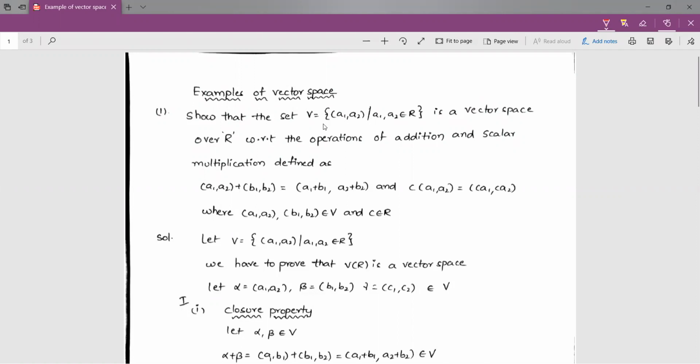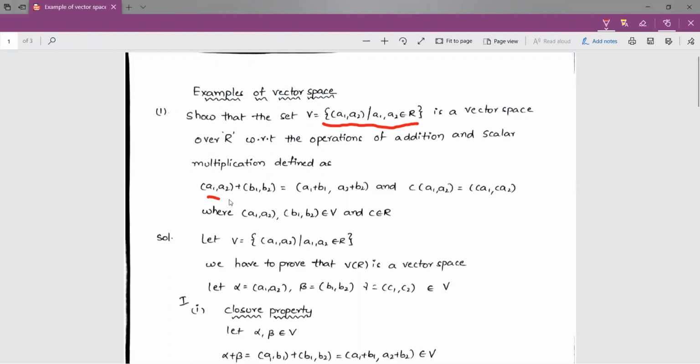So this is the set of all ordered pairs where the elements in the ordered pair are from the real number set capital R. So we have to prove that this set is a vector space over capital R with the operations addition and multiplication, defined as follows.